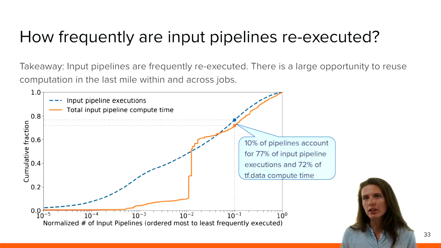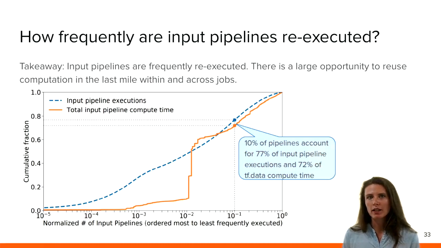Another question we were curious about is, how frequently are input data pipelines re-executed? We had a hunch that this might be high because a lot of common training workflows like hyperparameter tuning or model search involve tweaking the model while keeping the input data pipeline the same. And indeed, what we see here is a CDF with, on the x-axis, the number of input data pipelines that are unique, ordered from most to least frequently executed.